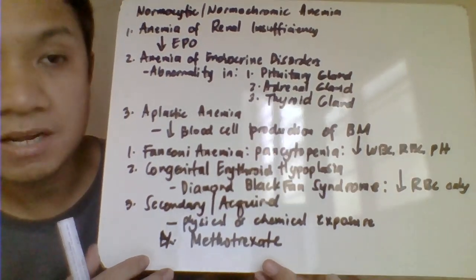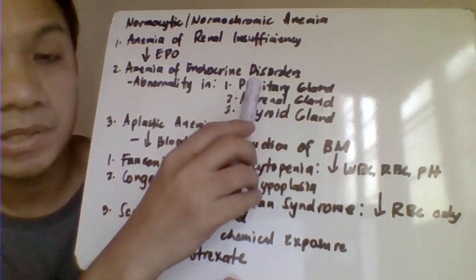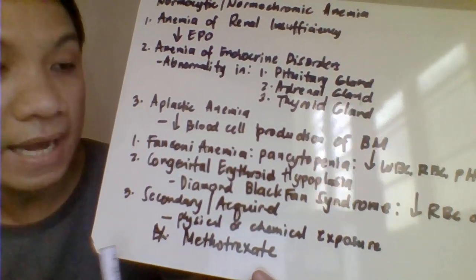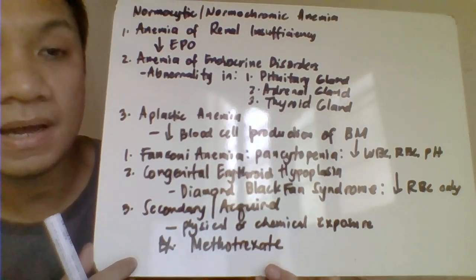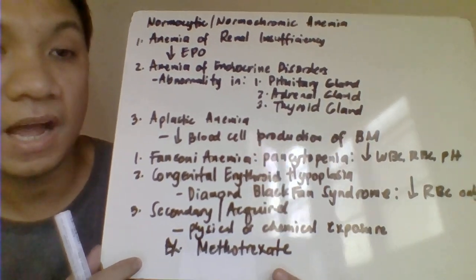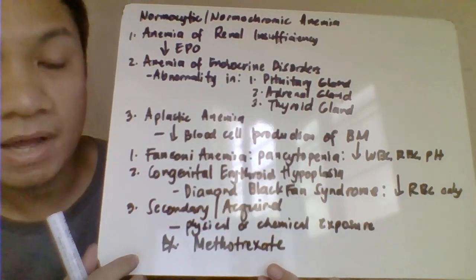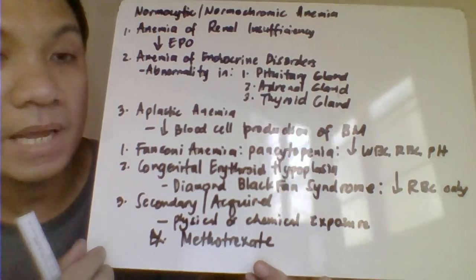So that's related here to the problem in your endocrine gland, like problem with your pituitary gland, thyroid gland, adrenal gland. Another one, we have your aplastic anemia. Aplastic anemia is characterized here by the decreased production of our different cells by our bone marrow. So it would have your problem with RBC production, WBC production, or even your platelets.